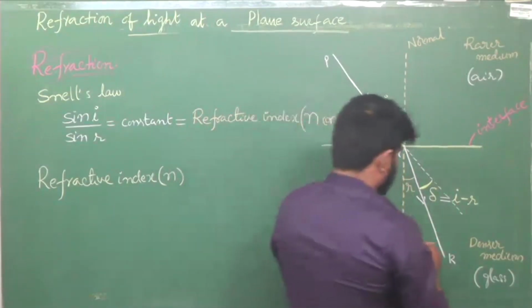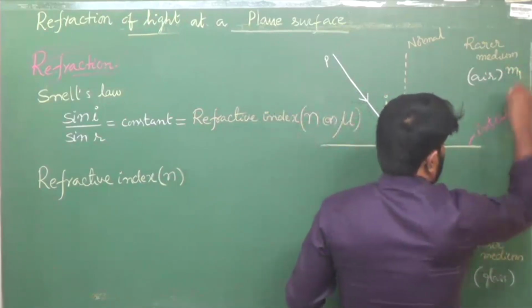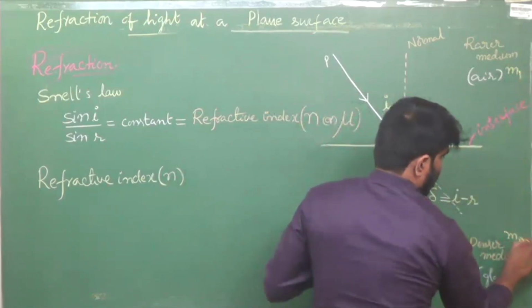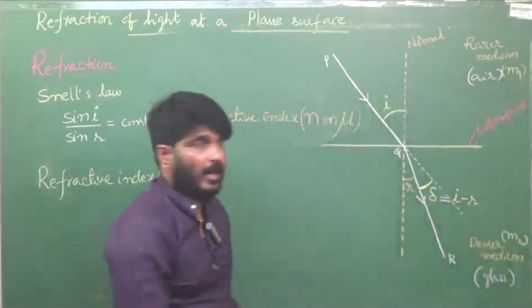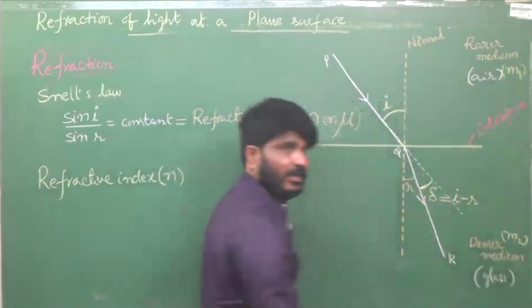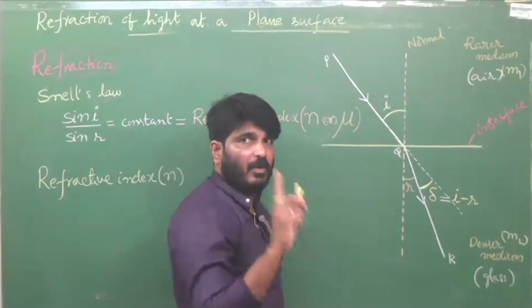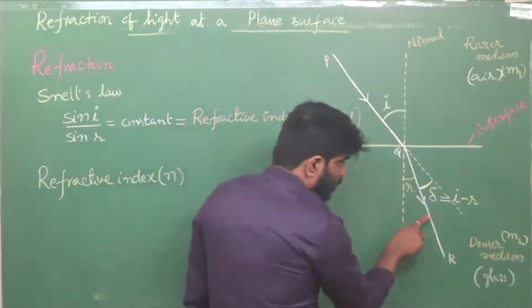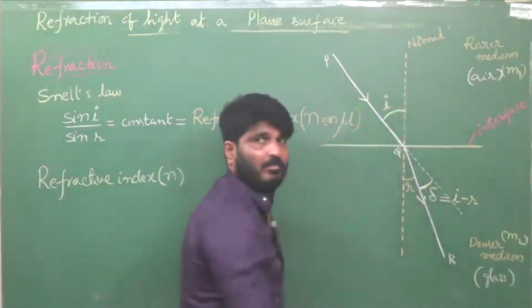I will consider this as medium 1, say M1, and this as medium 2, M2. Rarer medium to denser medium, that means medium 1 to medium 2 it is entering. Remember, you have to find out the refractive index of this medium with respect to this.